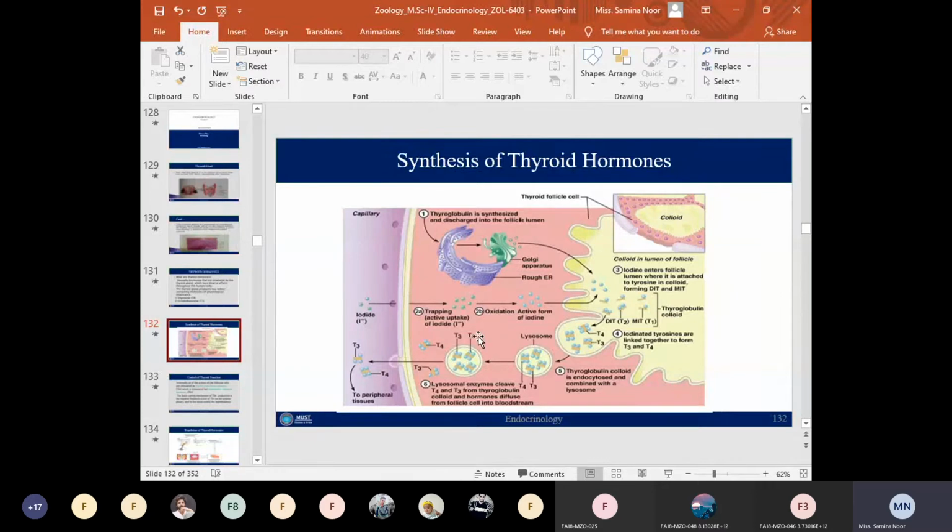The second step in the synthesis of the thyroid hormone is also known as iodide trapping. In iodide trapping, the iodide ions are transported from the blood into the thyroid glandular cells or the follicle cells or the follicles.